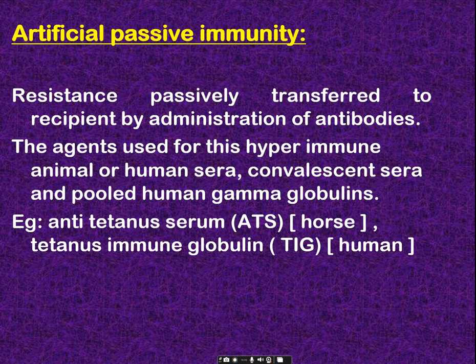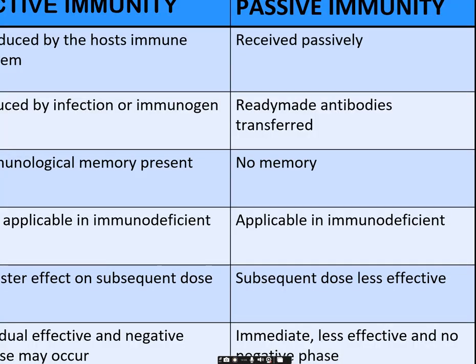For example, when the patient has tetanus infection, Clostridium tetani infection, tetanus antisera will be injected. This antibody is produced in the horse, and the antibody is filtered and given to the human. So you have the differences between active and passive immunity here, which you can read.